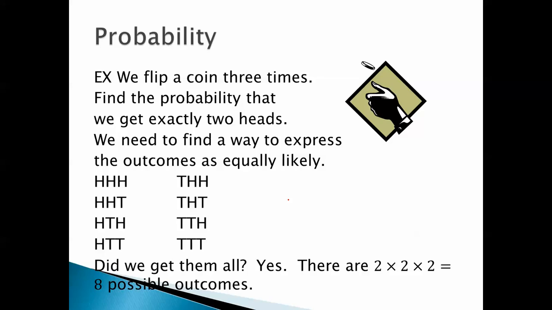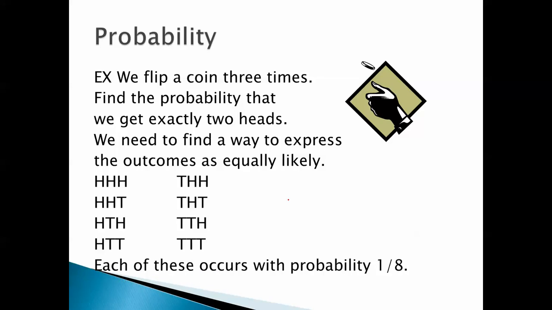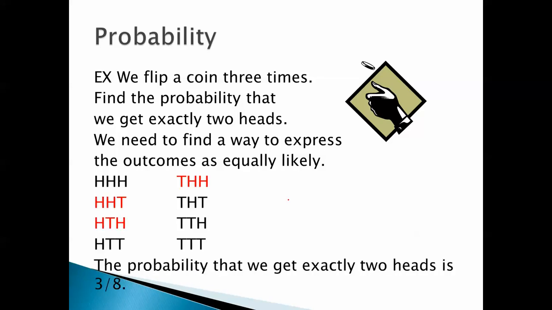So here are the 8 outcomes: HHH, HHT, HTH, HTT, and then THH, THT, TTH, TTT. Did we get them all? Yes, because there are 2 outcomes for the first flip, 2 outcomes for the second flip, and 2 outcomes for the third flip. So 2 times 2 times 2 is 8 possible outcomes. We have listed them systematically so that we didn't miss any of them. Each of these occurs with probability 1/8. They're all equally likely. And the probability that we get exactly 2 heads is 3/8, because these are the only ones that involve getting 2 heads.